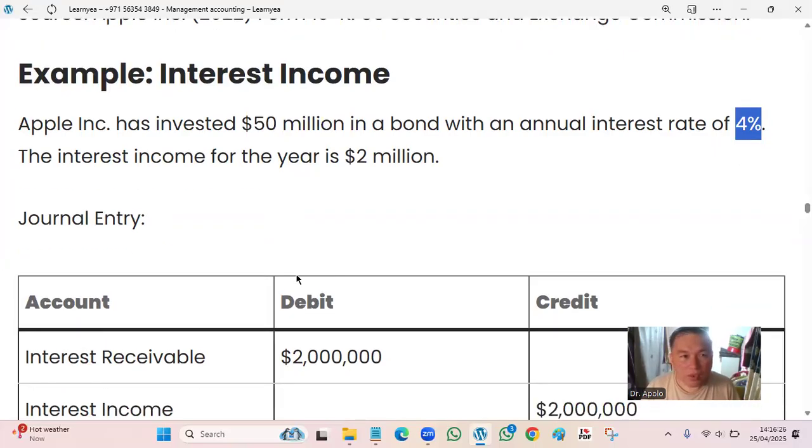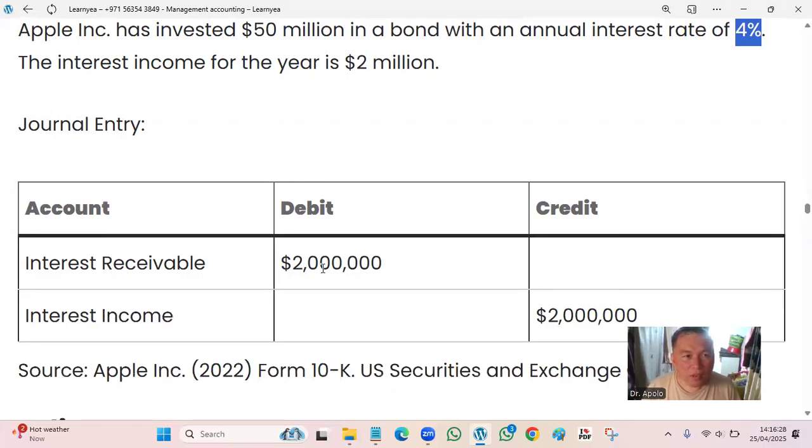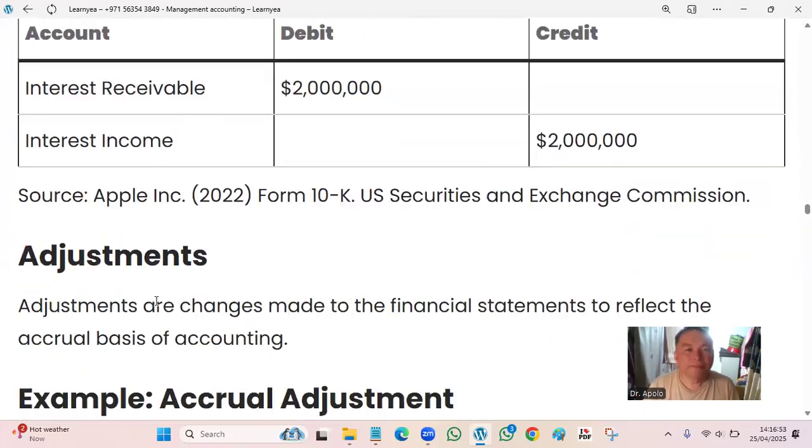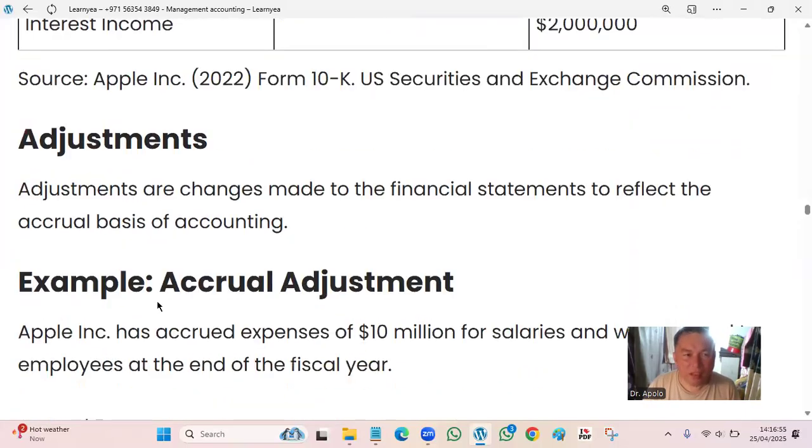Okay, so the journal entry could be like this. Interest receivable, take note, debit. Because this is money. Should be receivable credit, but take this money, so it goes to debit. A lot of confusion, no? So just take note of the pattern. Interest income. So income is payable, should be debit, but credit because it's money. They are reversing the entry.